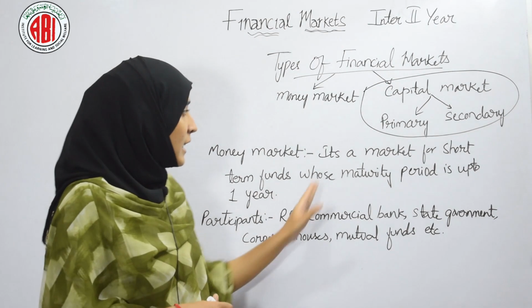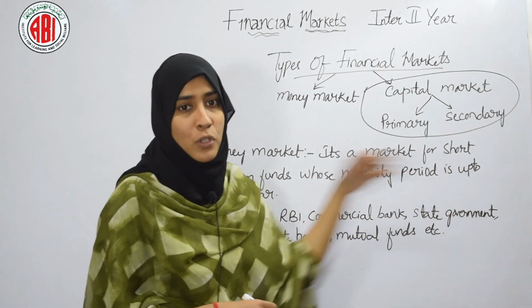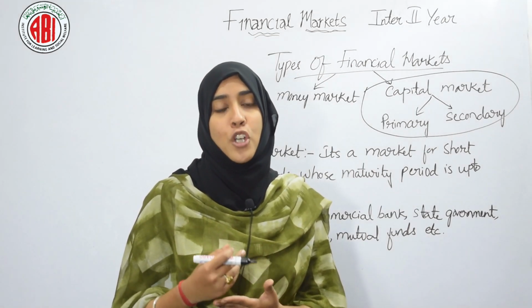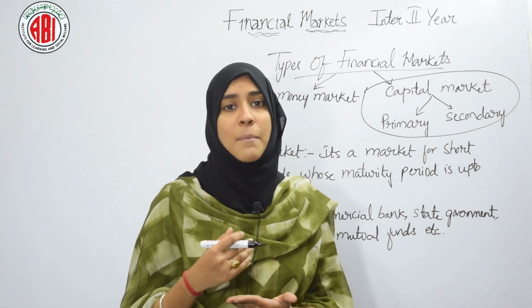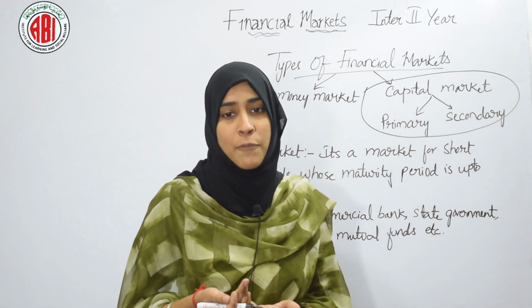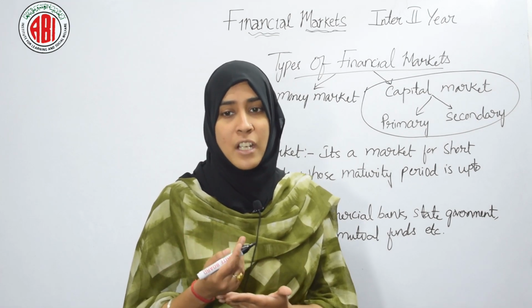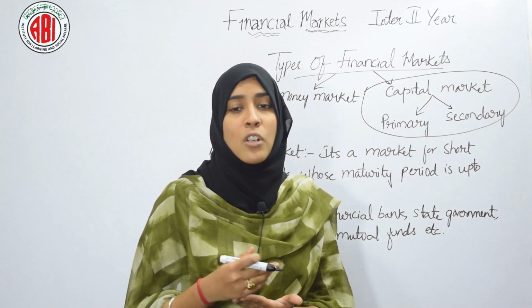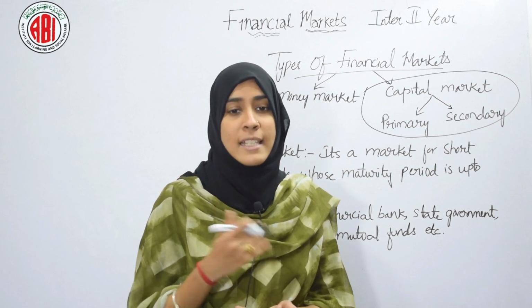The money market is a market for short term funds whose maturity period is up to 1 year. I have already told you that the money market is for short term funds. If any company or any basic institution needs some amount of money, say for 2 months, 3 months or 4 months, they can go to the money market and issue securities. How? The period of maturity will be only 1 year or less than 1 year.